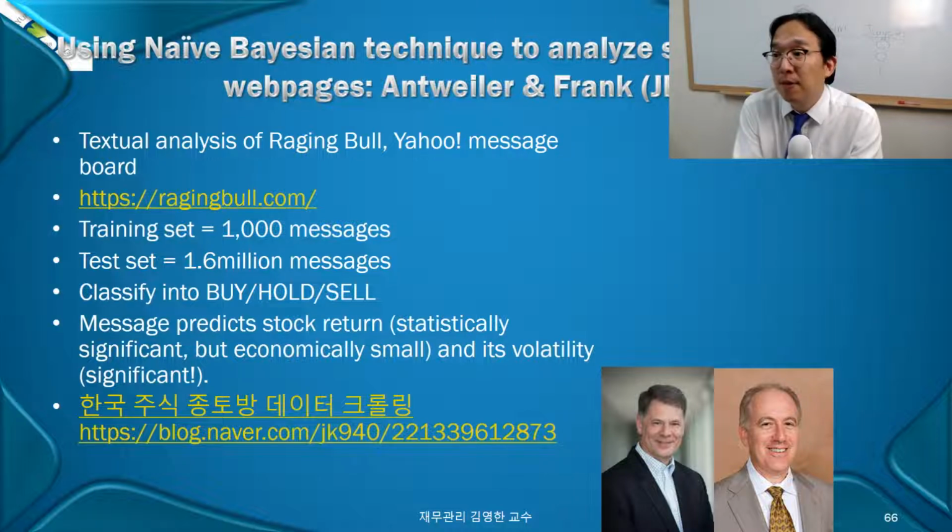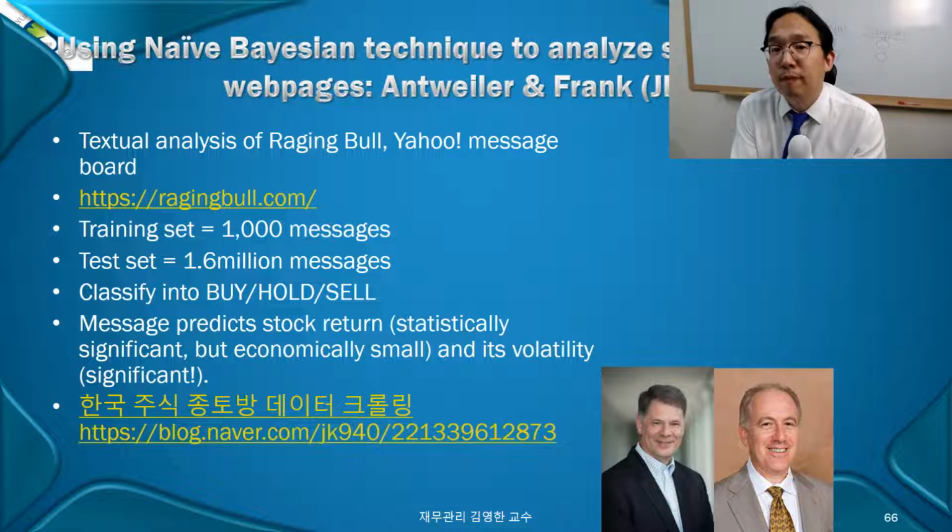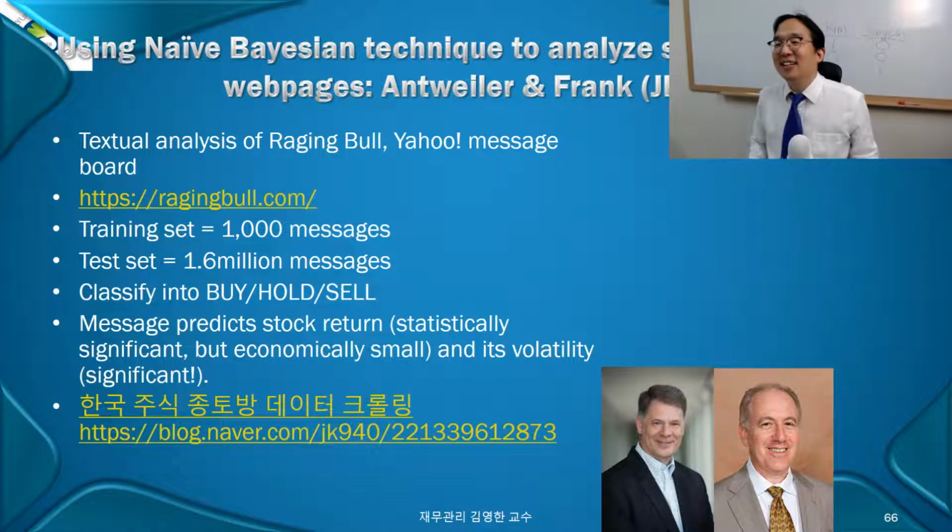They studied this using machine learning, naive Bayesian technology, right? What did they do? Well, the training set was 1,000 messages. And then the test set was 1.6 million messages. 1,000 messages, what did they do? Well, human beings read them, which means their RAs, the PhD students, right, had to read and classify them.